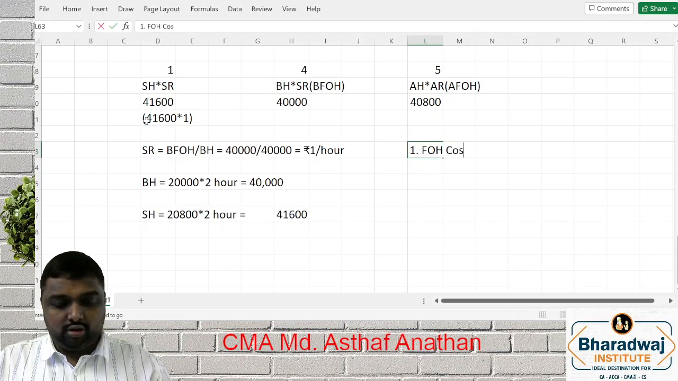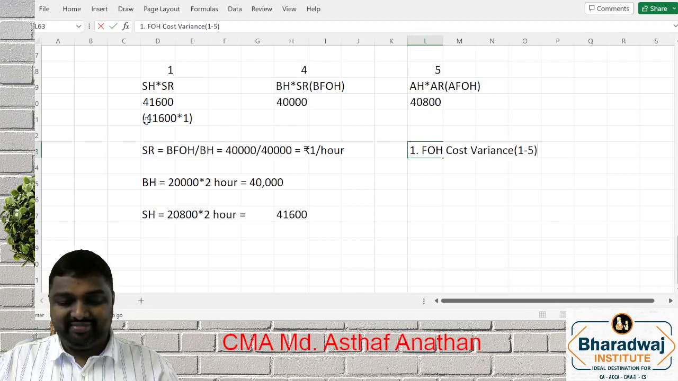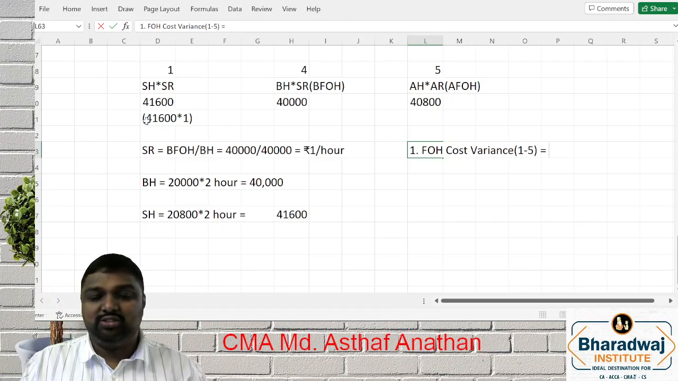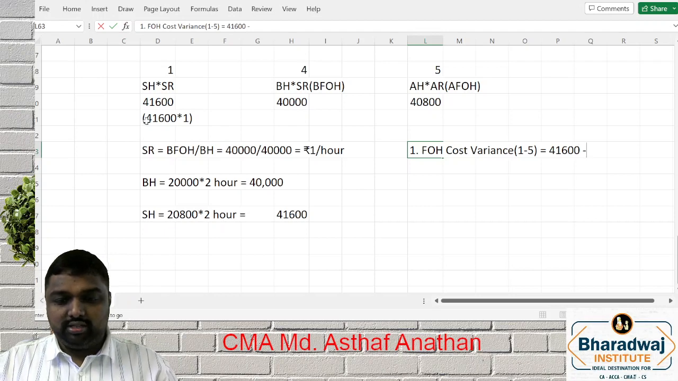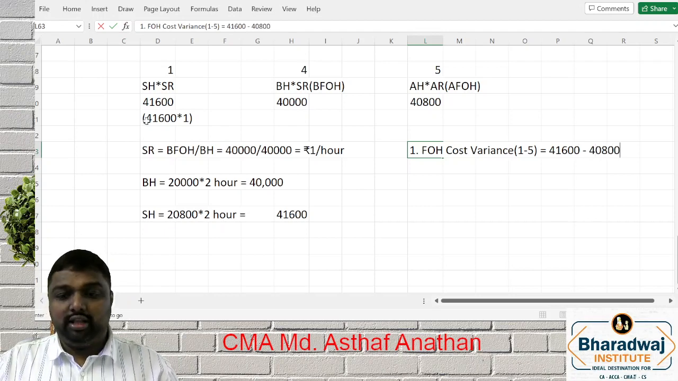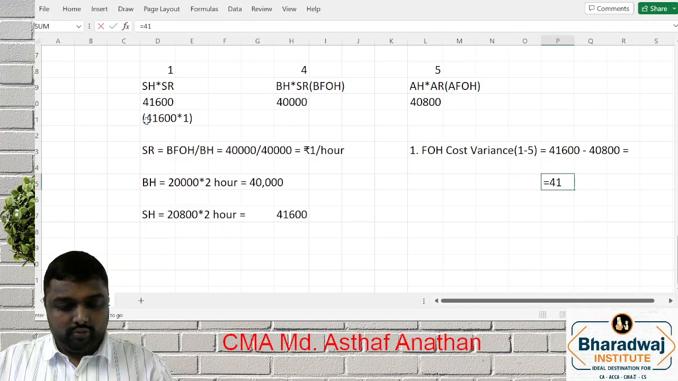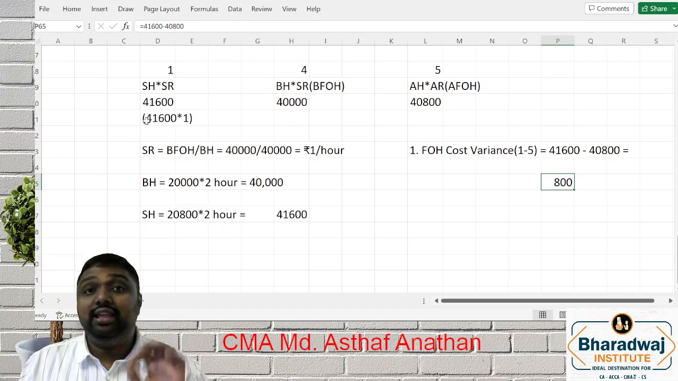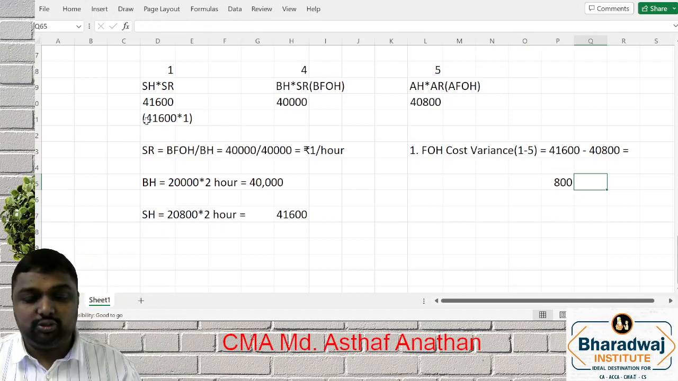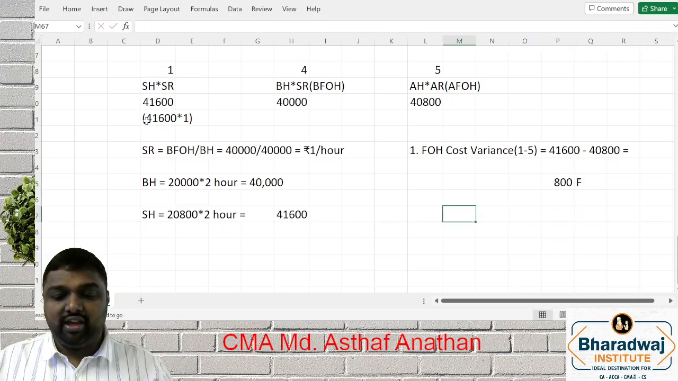Fixed overhead cost variance, which is 1 minus 5. 41,600 minus 40,800. You will get 800. This 800 is positive. So we can say favorable.